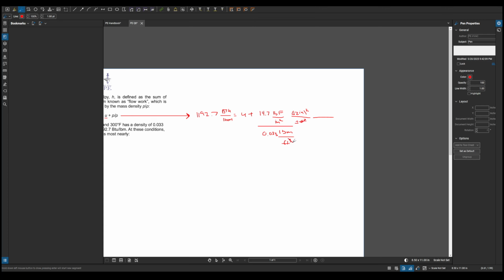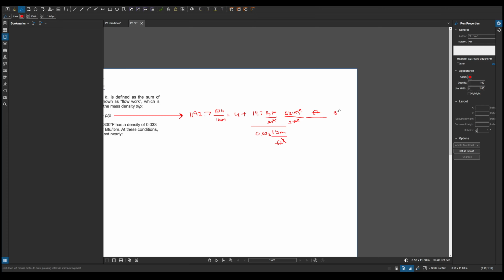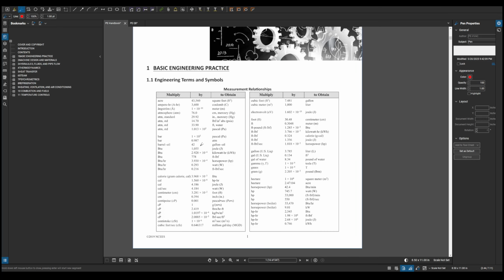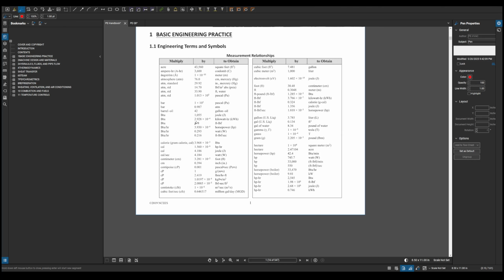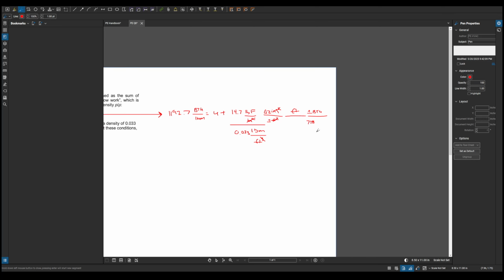And we need to convert this pound force foot, or foot per pound force, into BTUs. So we have 1 BTU equals 778, I believe. Yeah, 778 foot pound.